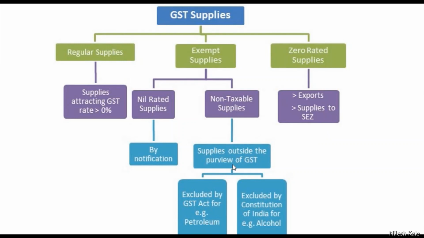Now let us understand what are non-taxable supplies. The supplies outside the purview of GST will be called non-taxable supply. Example, petroleum or alcohol. Alcohol is kept outside by the constitution itself, but petroleum is kept outside of the GST Act. It is excluded by the Act only, right? With one notification, all the petroleum products can be included in the GST, but to bring alcohol in the GST, you need to amend the constitution itself.